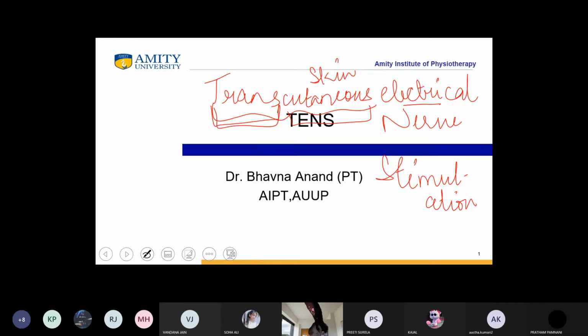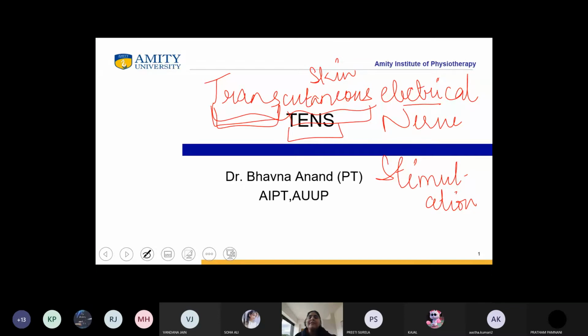Stimulation of nerve with the help of electric current. So, TENS is clear to all of you? Okay, so as the name specifies, it is beyond skin stimulation of the nerve through the electrical current.